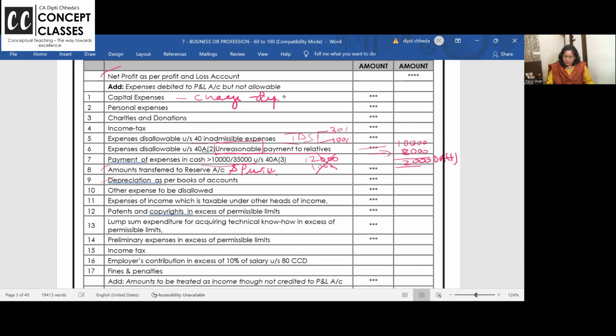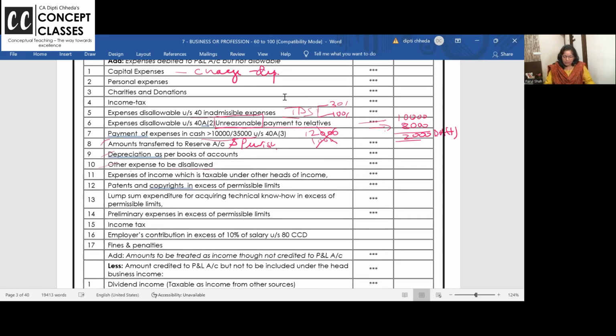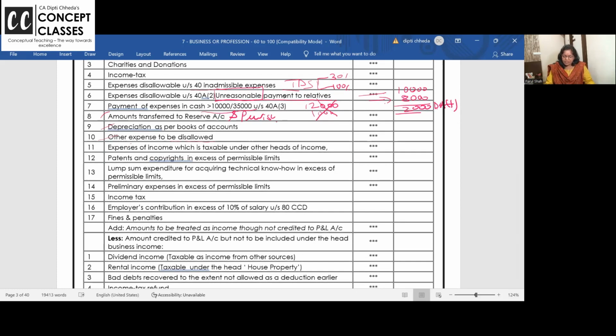Other expenses to be allowed is clear. Some other expenses are disallowed, like CSR and all, I will tell you. Expenses of income which is taxable under other head. Superb. Municipal tax is allowed as expense? Yes. Where? House property. But by mistake, I paid by cheque from my business checkbook.